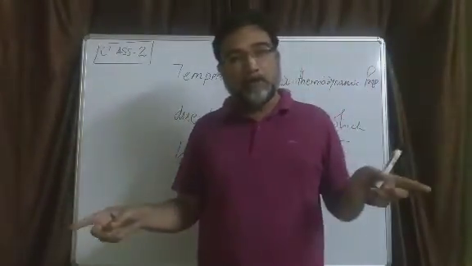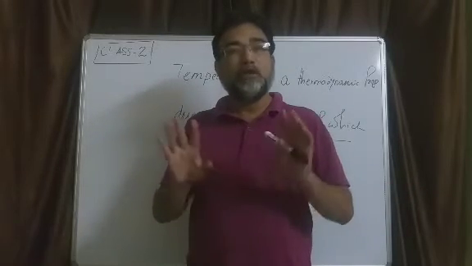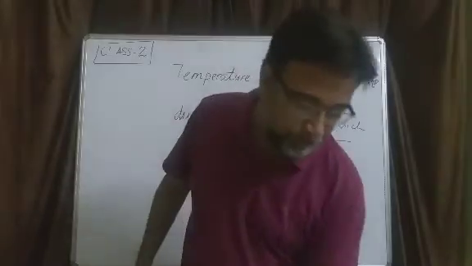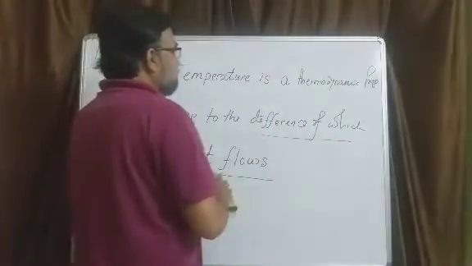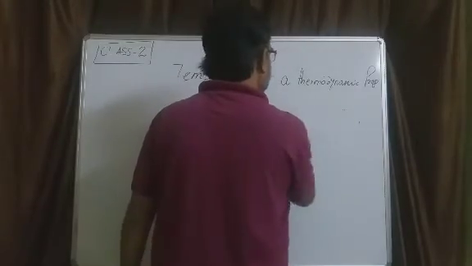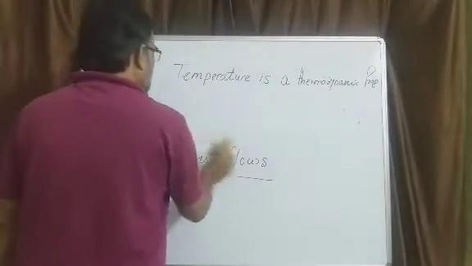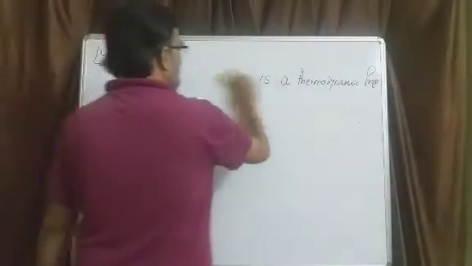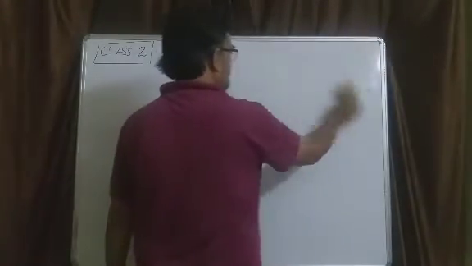Temperature is a property due to the difference of which something happens. What is that happening? Flow of heat. Okay. So this is the definition of temperature and heat. So today we learned what is zeroth law of thermodynamics, how to define temperature and how to define heat.